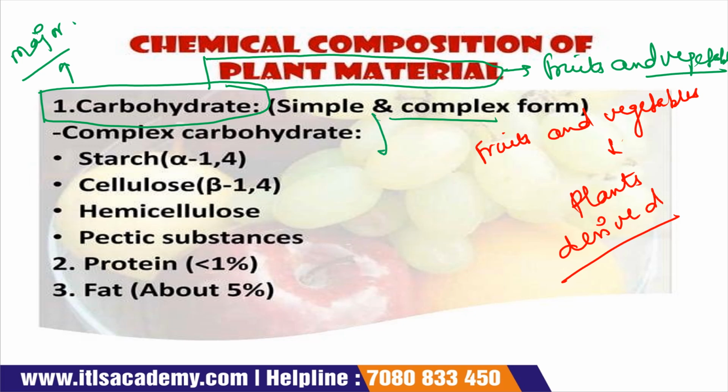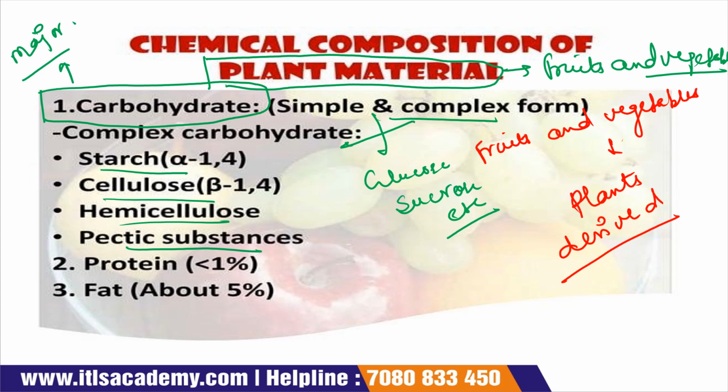If we talk about the simple form, then it is glucose, sucrose, etc. And if we talk about the complex form, then these are starch, cellulose, hemicellulose, and pectin substances. Both types of carbohydrate are used in the composition of the fruits and vegetables, that is the simple and complex forms.